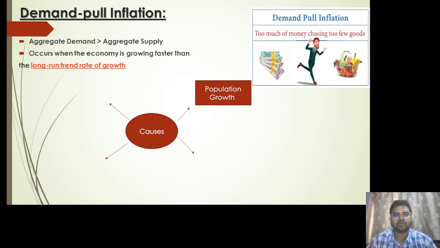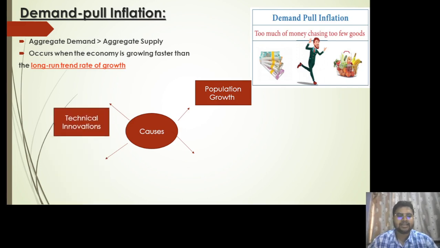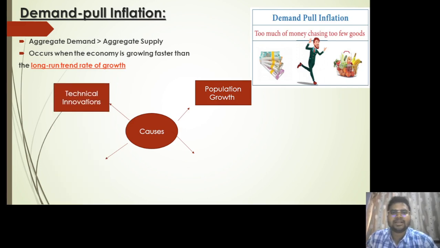Since the demand is more, as they increase the price of the goods and the services, we can say that it is one of the causes for demand pull inflation, right? Then there is technical innovations. So the best example for the technical innovations would be a smartphone.